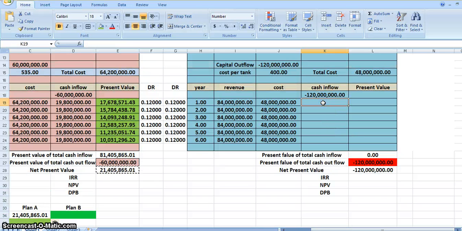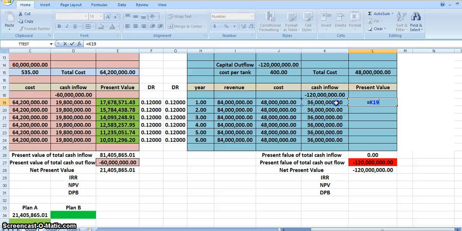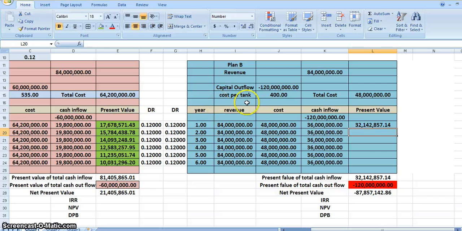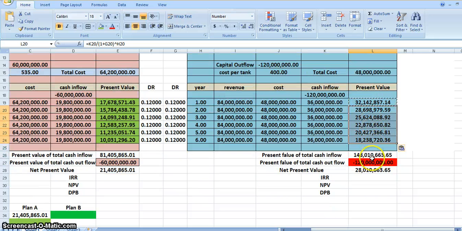Cash inflows. Cash inflow, as we already know, will be the revenue minus the cost. That will be 36 million. Let's copy, paste. It will remain constant. Present value, as we've already done, is the amount divided by 1 plus the discounting factor, that is 12%, to the power of the number of years. Enter. That's 32. Okay, the formula can be used for all, and these are the present values.